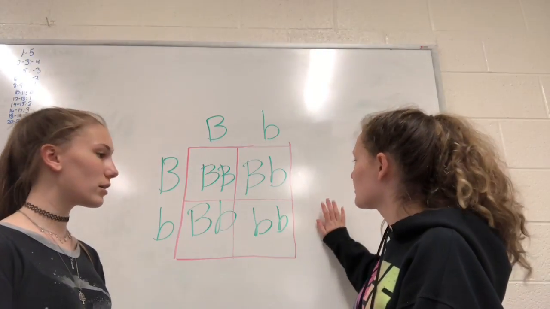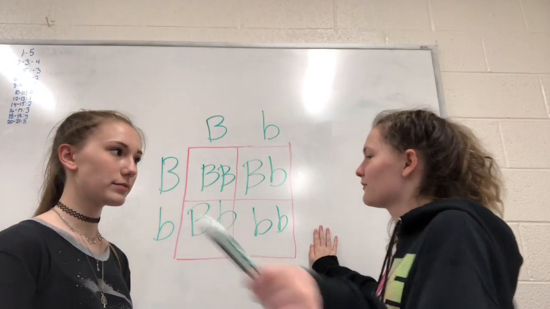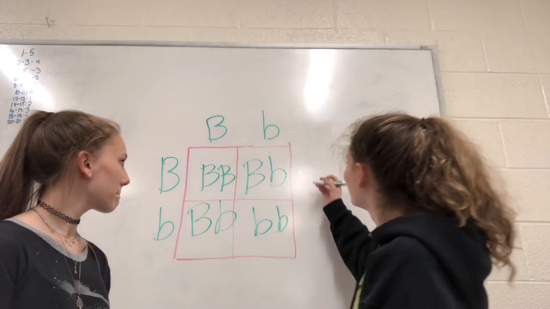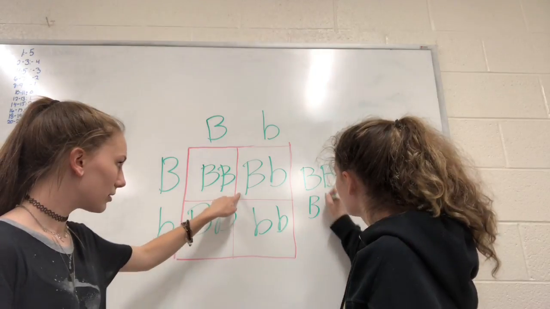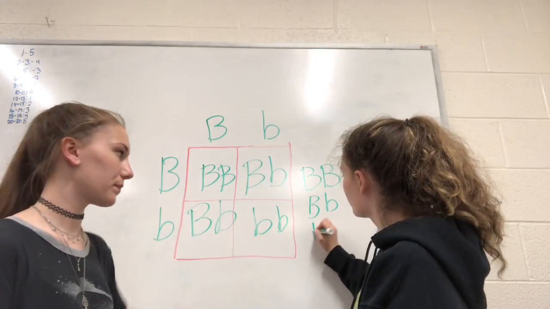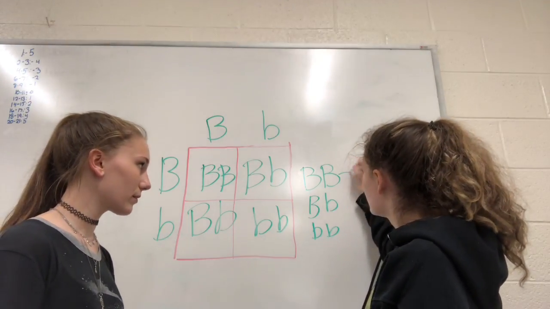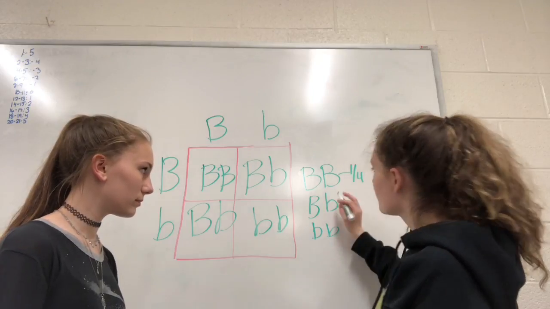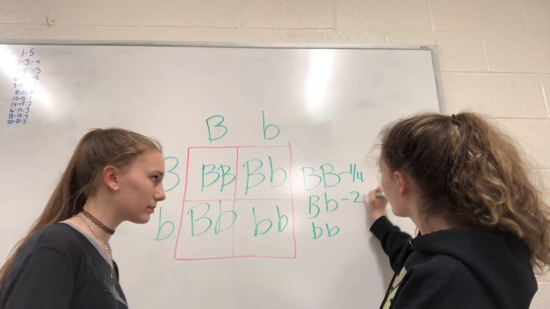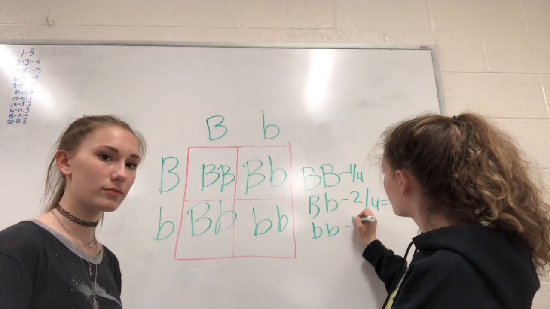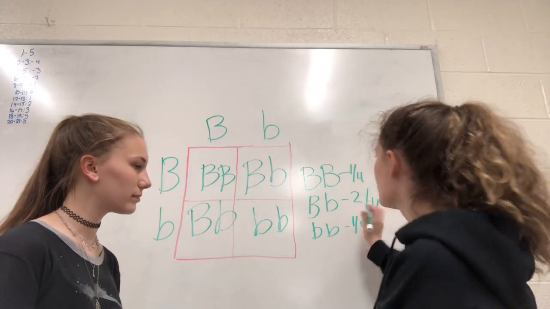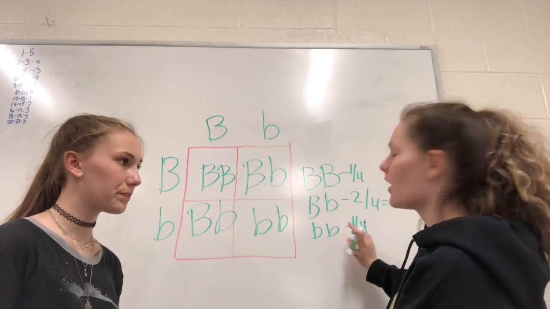So this right here is the possible genotypes of the offspring from the parents. So we have big B, big B, little b, which comes from both of these, and then we have little b, and we have 1 out of 4 for big B, 2 out of 4, which equals 1/2, and then 1 out of 4. And these are the possible genotypes that the offspring could have.